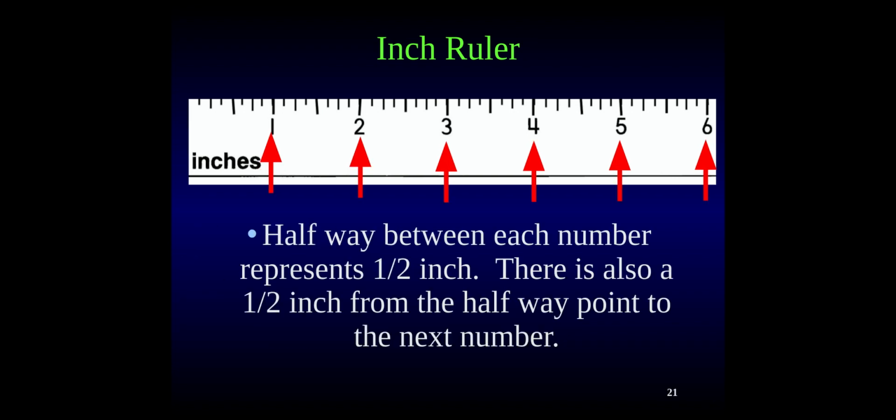In between each inch, there is a longer line in the middle, and we know middle usually represents half. So this would be half an inch. This would be 1.5 inches. This would be 2.5 inches, 3.5 inches, 4.5 inches, 5.5 inches. So that longer line in between is a half.